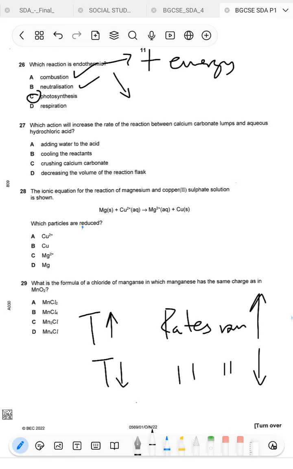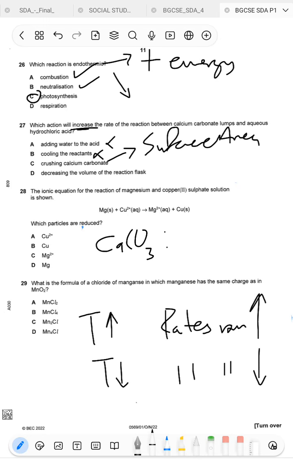Remember, we are looking for an action that will increase the rate. So we removed this one, crushing the calcium carbonate. Now what does that relate to? It relates to the surface area. A crushed calcium carbonate would look like this. There is more surface area of exposed particles that can collide with our acid. Remember the acid, I'm using that X there.